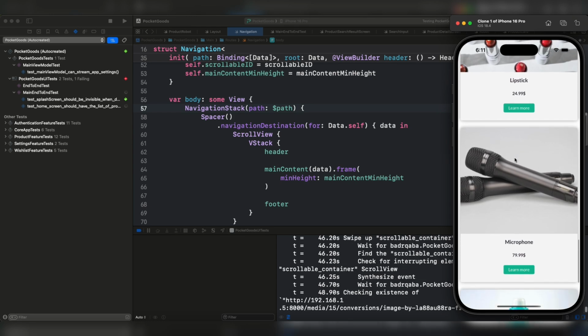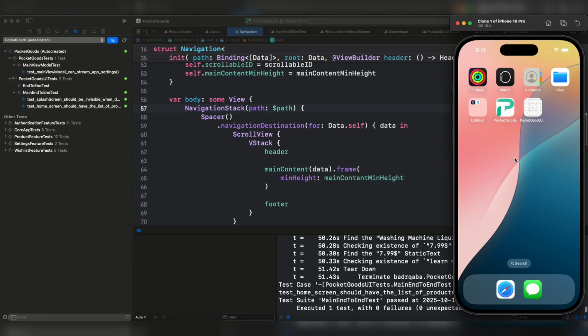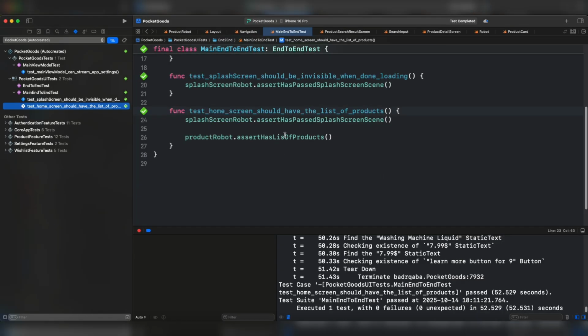It's going to take some time, to be honest. And the test passed. We are now sure that we have the correct product under the list.